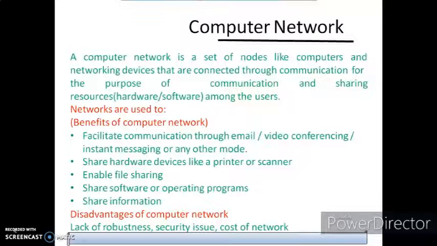Next are the disadvantages of a computer network: lack of robustness, security issues, and cost of a network. These are the three things I want to discuss. First, the cost of a network might be big in some cases where we are dealing with schools, colleges, etc. Security issue: there are so many hackers today who can breach the security of a network. Robustness means quality, whether it will be good or bad, which depends upon the speed of the network and the quality of the network that we have.